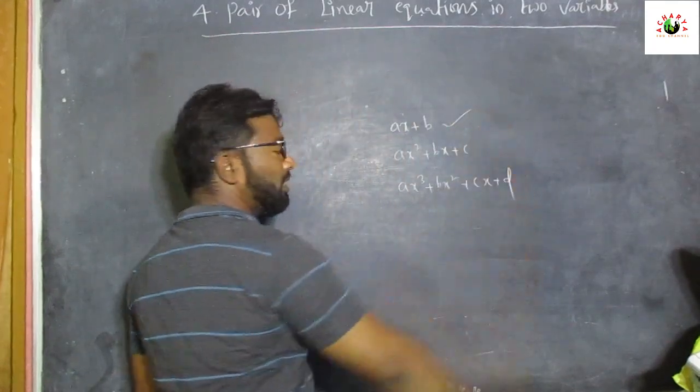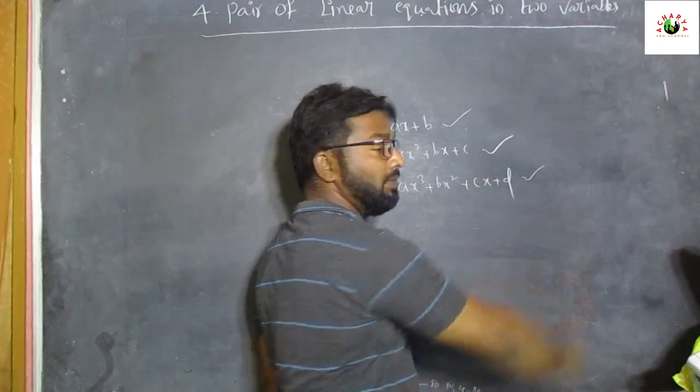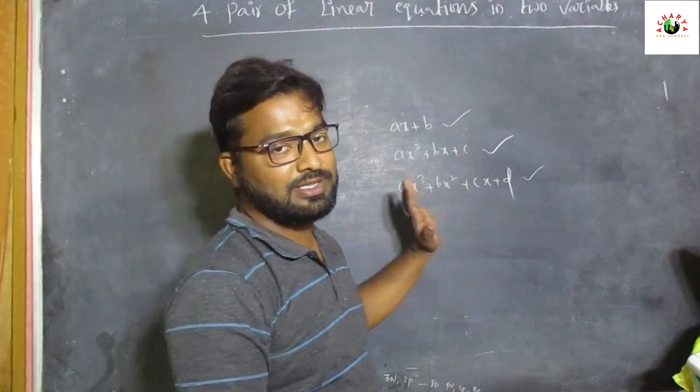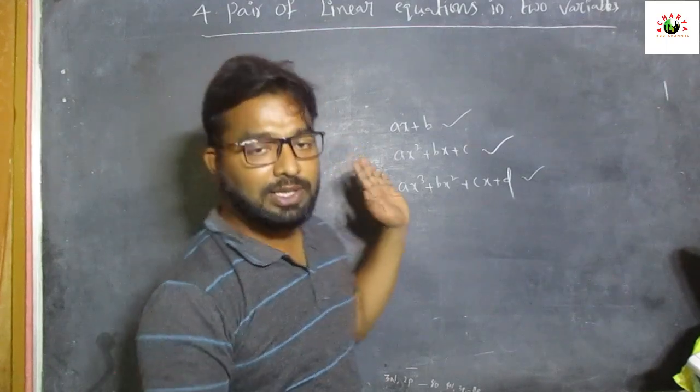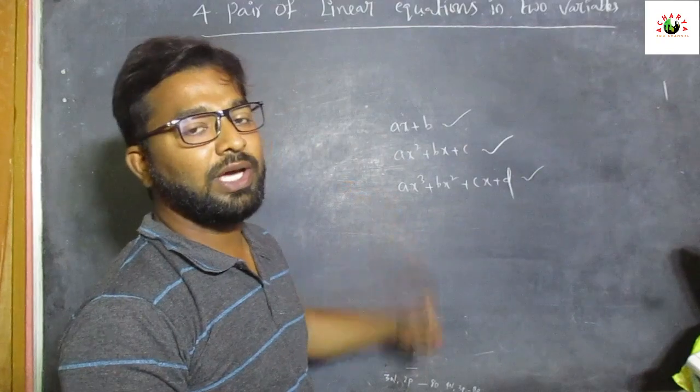These are the linear polynomial, quadratic polynomial and cubic polynomial. These are all expressions.